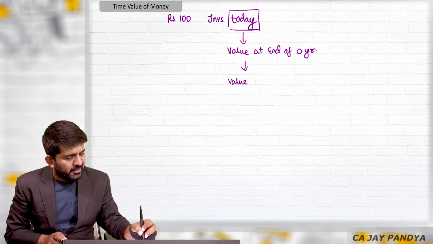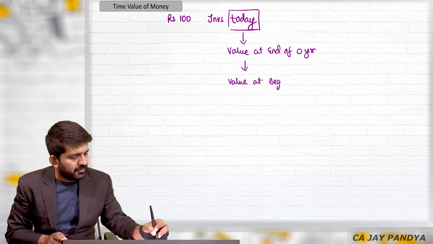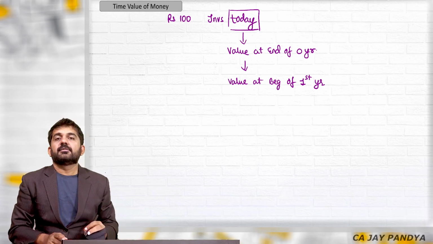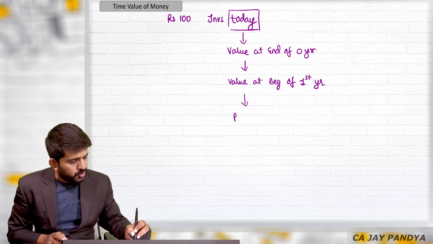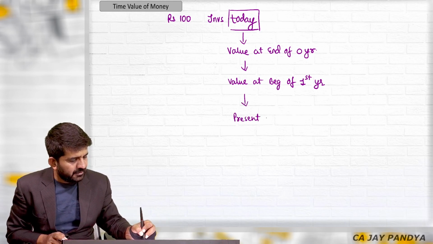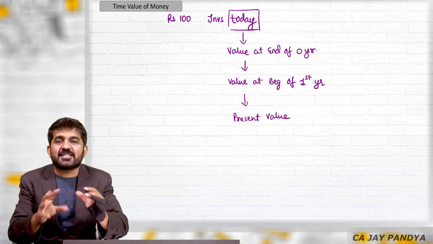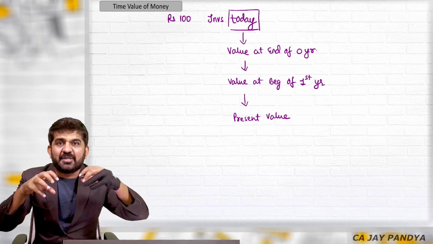It is the value at the beginning of the first year. This is also termed as present value, because 100 rupees is today. Please understand the wording: today basically means present.